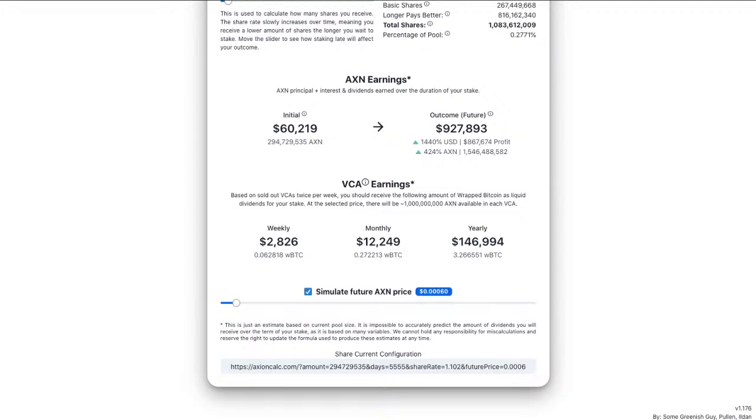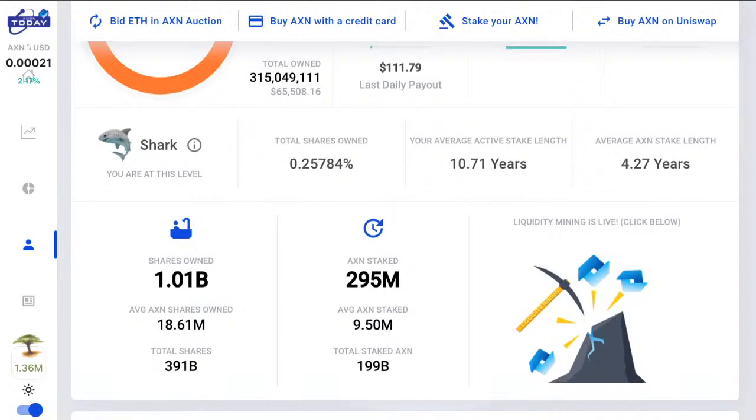And we've had pretty good auctions actually for the most part. As I say, most auctions get pretty close to sold out. The last couple of days are slightly less, and that's, I believe, people holding their Ethereum back, given the change in the market dynamics with the pullback, and also because they're waiting for these VCA auctions to start and enter. Because when they enter, they're going to get 10% of Wrapped Bitcoin back liquid in their wallet. And when I say in their wallet, they still have to claim it, but they basically get liquid Bitcoin that's claimable, and they're going to get the Axion with all the normal benefits for that. So it's pretty exciting.